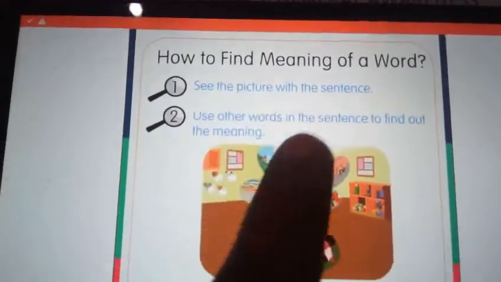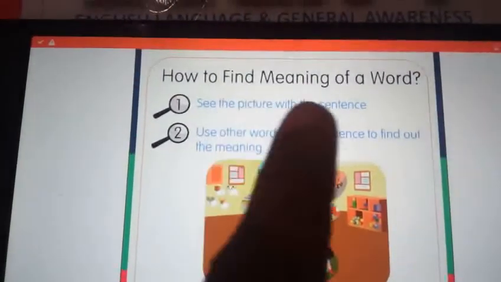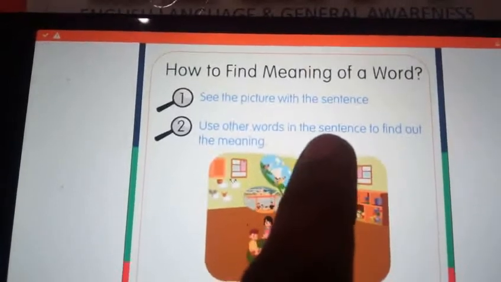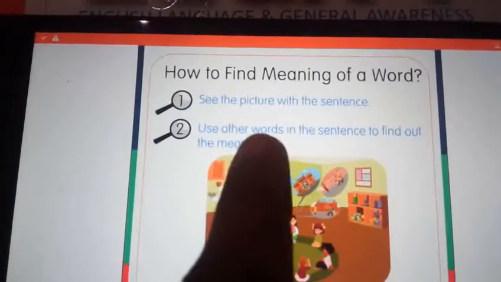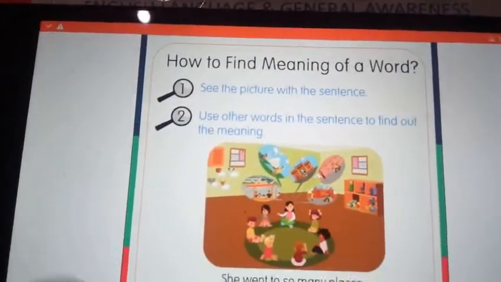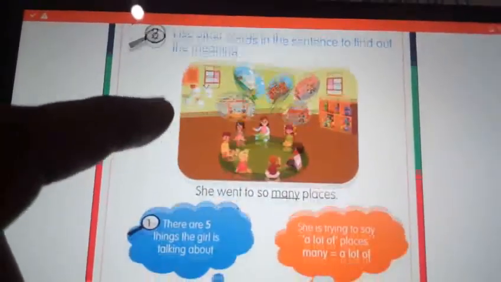See the picture with the sentence. Use other words in the sentence to find out the meaning. Okay? See that?